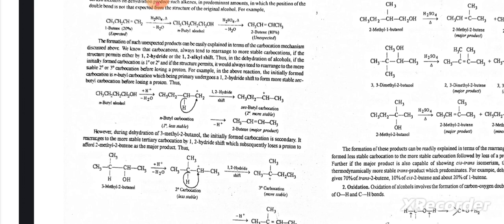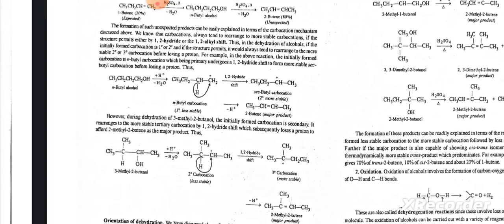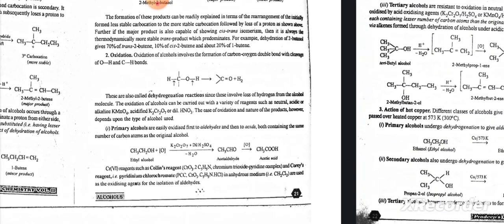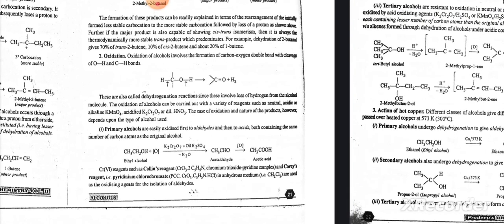Thus, in the dehydration of alcohols, if the initially formed carbocation is primary or secondary, and if the structure permits, it would always tend to rearrange to a more stable secondary or tertiary carbocation before losing a proton. For example, in the above reaction, the initially formed carbocation is n-butyl carbocation, which being primary undergoes a 1,2 hydride shift to form the more stable sec-butyl carbocation. Thus, it can be explained in terms of the rearrangement of the initially formed less stable carbocation to a more stable carbocation, followed by loss of proton as shown above.